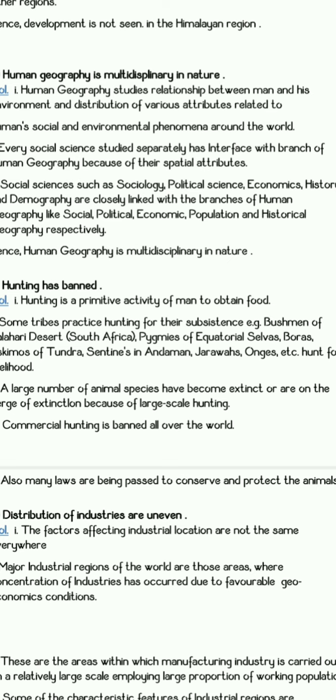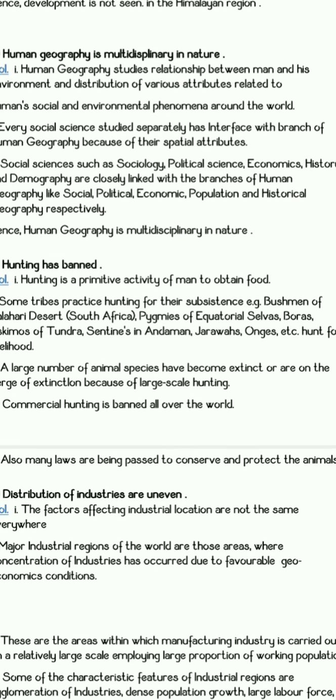Next is hunting is banned. We all know that hunting was a primitive occupation in the very beginning when the apes were there. Those times hunting was a primitive occupation. But currently hunting is carried out just for joy. Still there are many tribal peoples, Adivasi peoples like Bushmen of the Kalahari Desert and Pygmies of the equatorial selvas. These peoples are still dependent on hunting as they don't have any other food resource. But because of large amounts of hunting, the animal species are getting extinct. So you can write the names of some of the species which have already become extinct due to hunting.